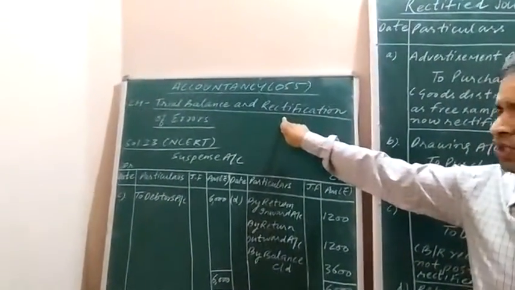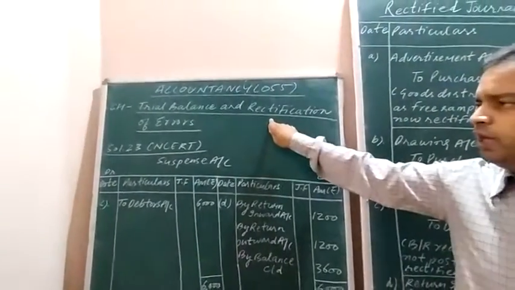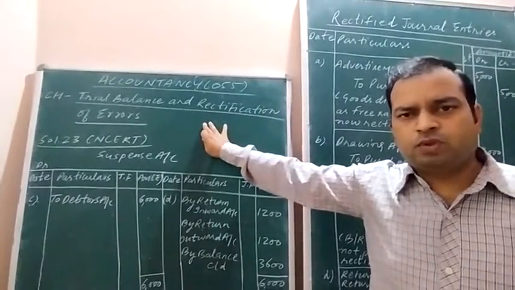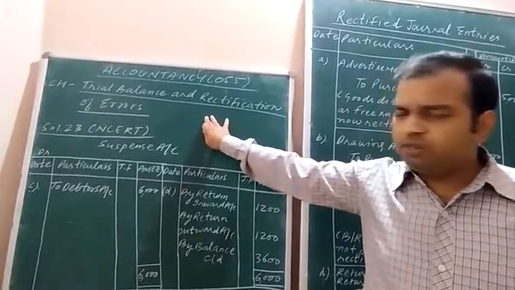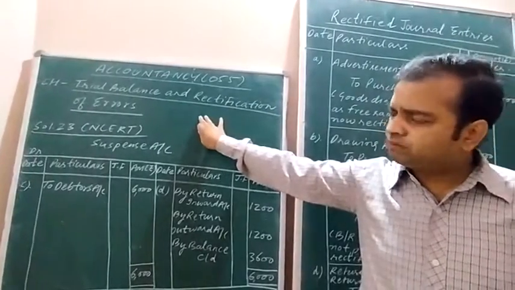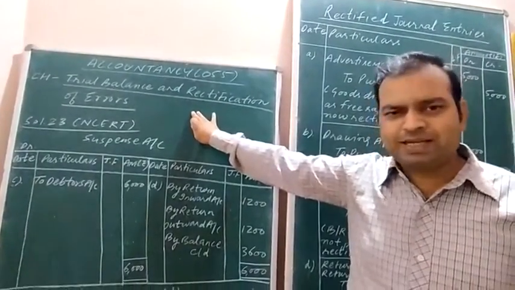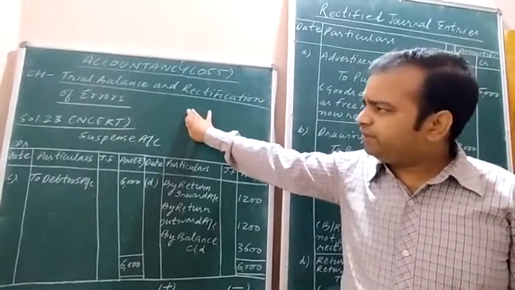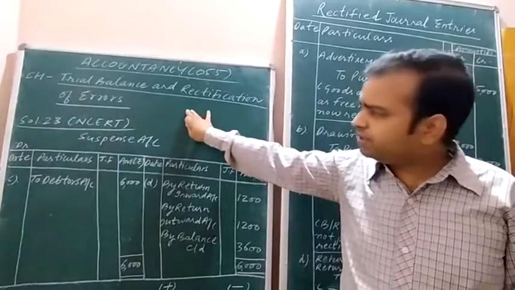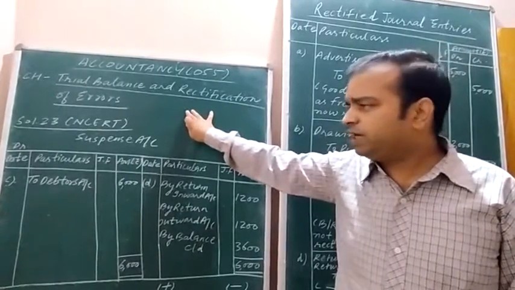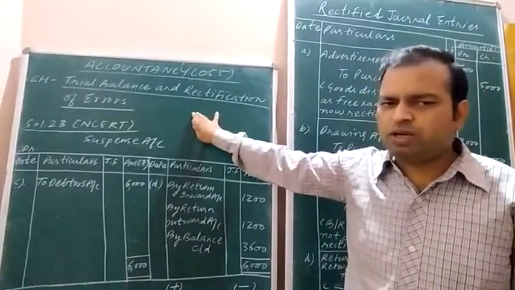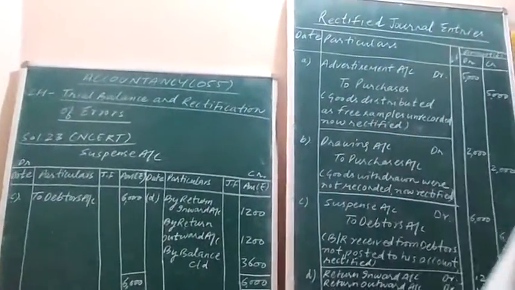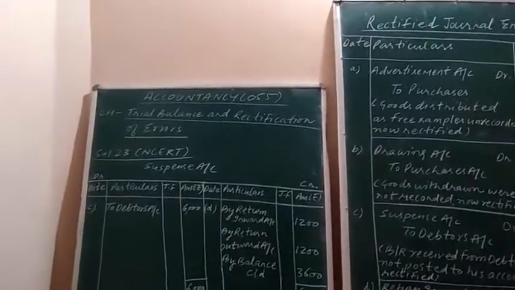In this online class session of accountancy, I will explain the chapter trial balance and rectification of errors, on the basis of question number 23 of NCERT. Here we have to rectify the errors done by the accountants. We have to correct the errors as we have done in the previous online classes. First of all, I would like to show you question number 23 of NCERT.